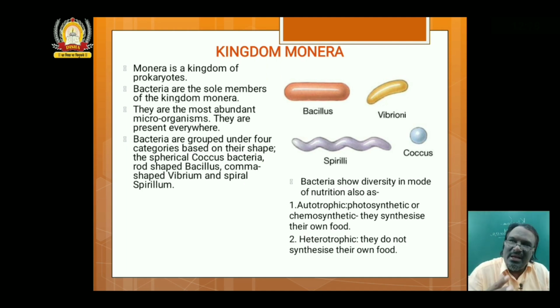The minerals present inside the soil, such as iron, sulfur, are oxidized with the help of these bacteria, causing chemical reactions.